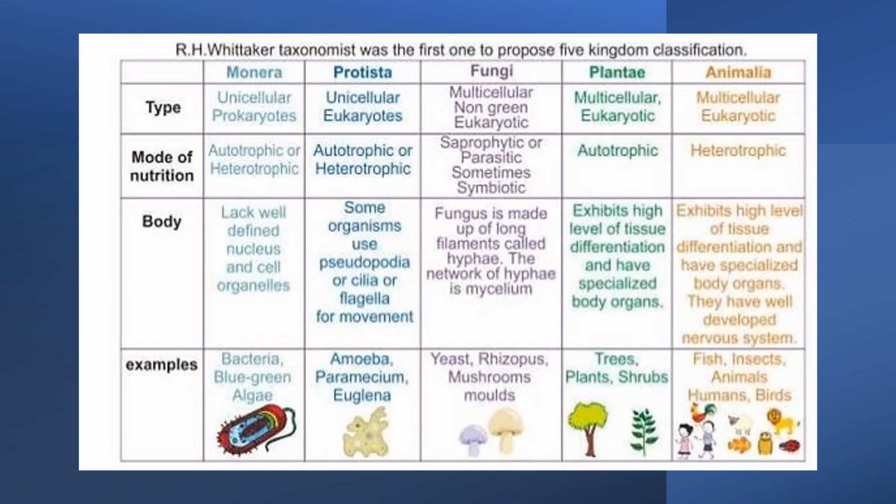Now we have five classes, or what you can say kingdoms. Okay, the first is Monera, Protista, fungi, Plantae, and Animalia. Let's start off with Monera. Monera is basically unicellular or prokaryote.